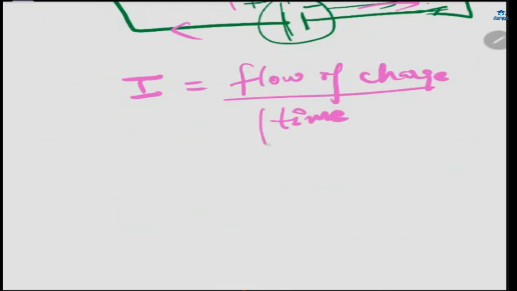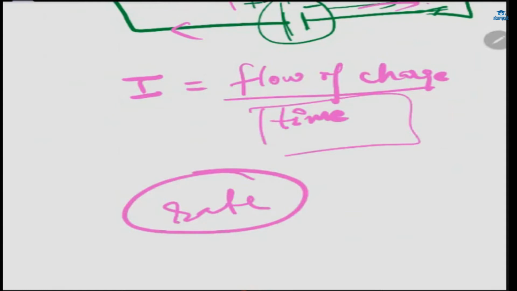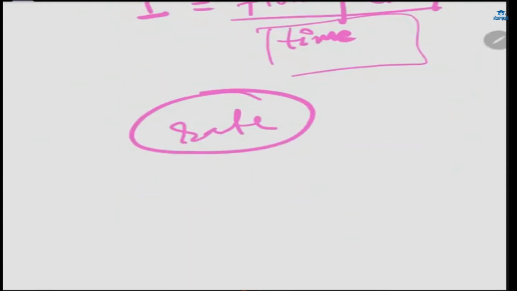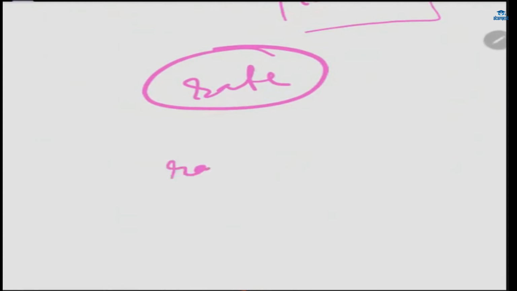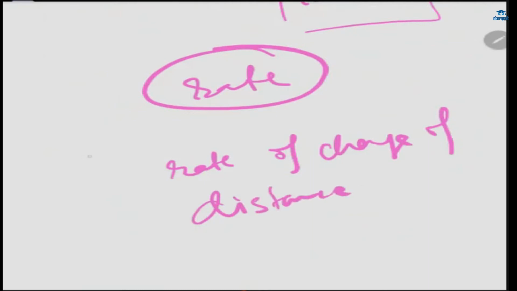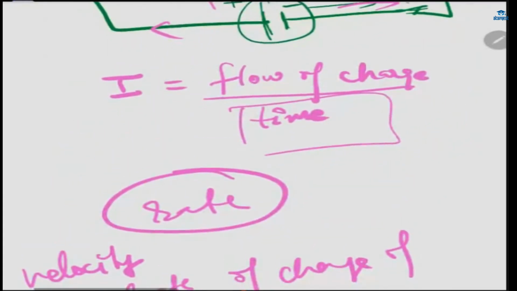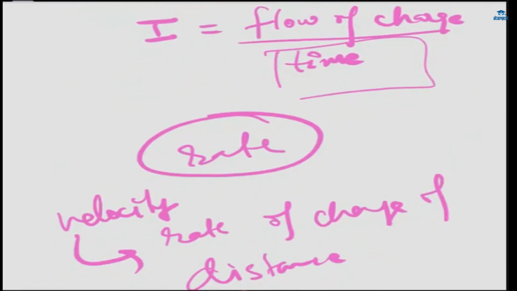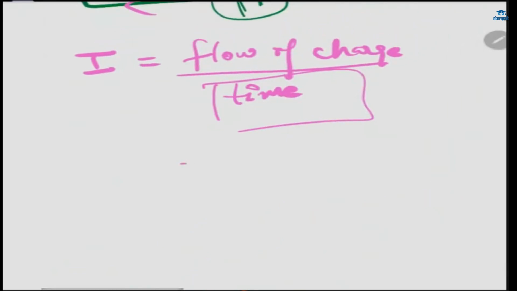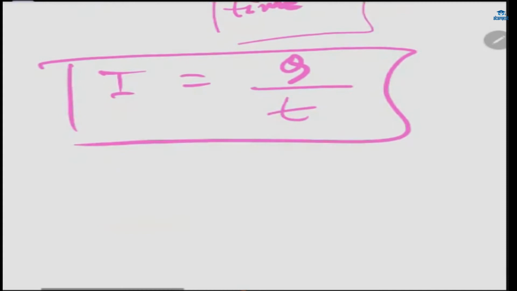Time must be there, because when we talk about rate, if we talk about velocity, this is rate of change of distance, right? And when we talk about electric current, this is the rate of flow of charges. Flow of charge is in coulombs, and time is t. This is what we have got. The formula I is equal to Q by t.